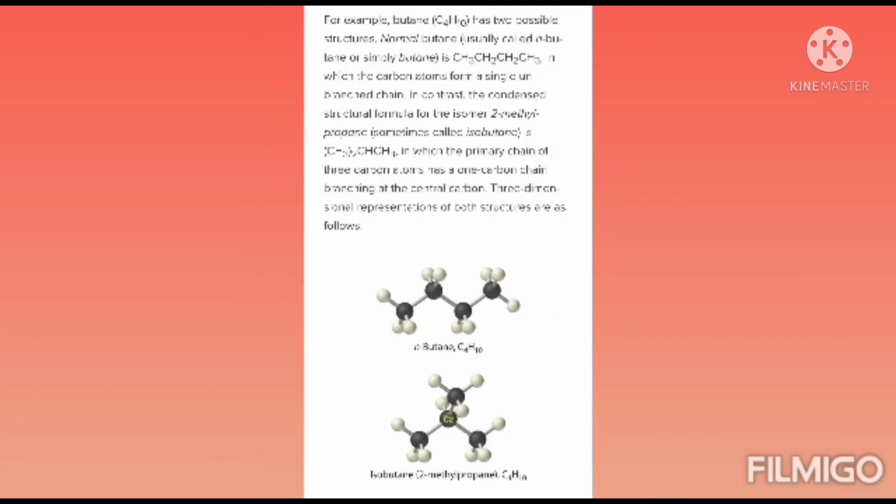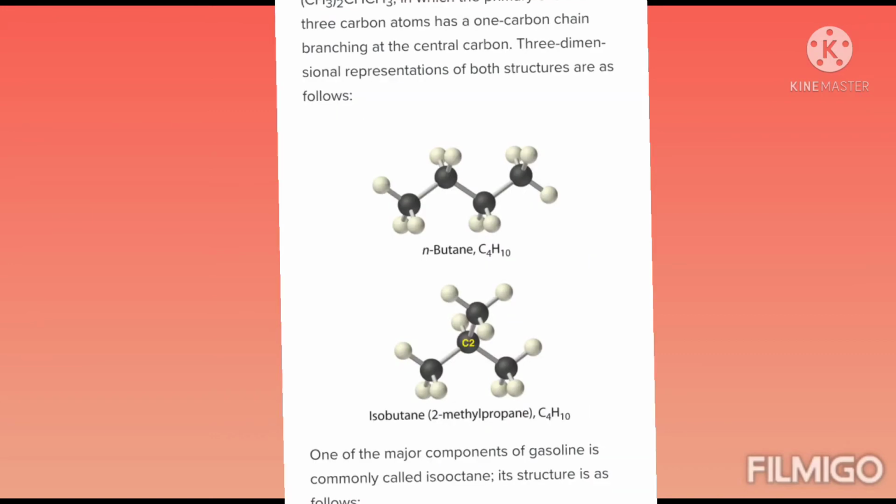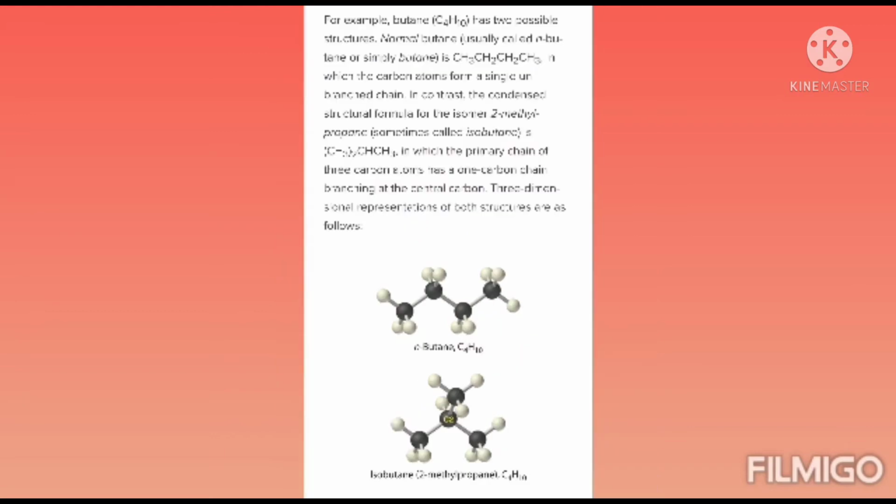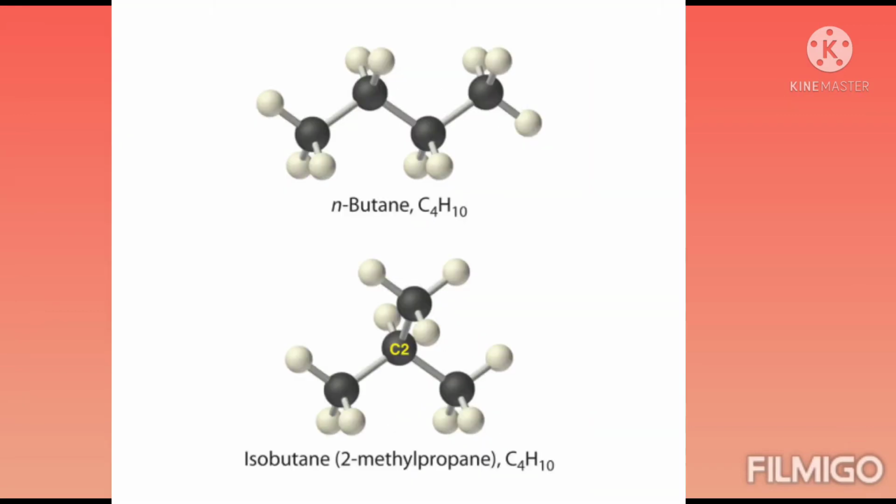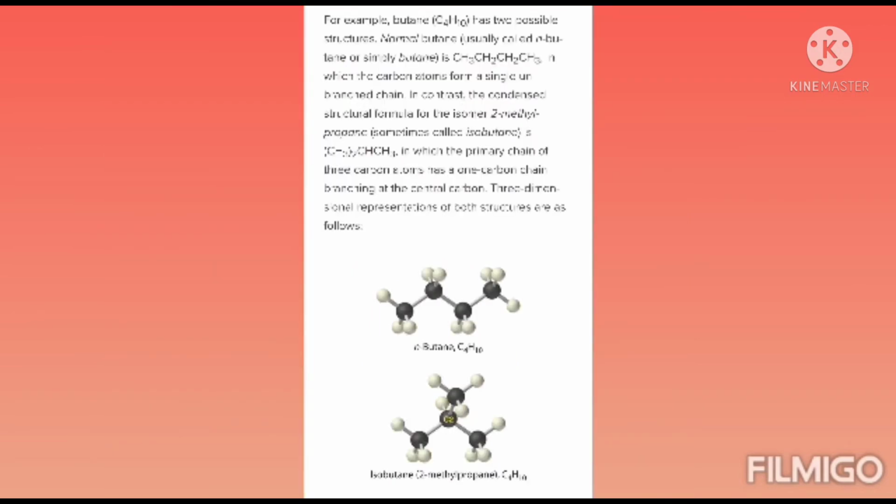We see four carbons in a straight chain, that is n-butane, C4H10, and isobutane, where a methyl group is attached to carbon number 2. N-butane is the straight chain alkane, and that is the isomerism. One example is n-butane and isobutane.